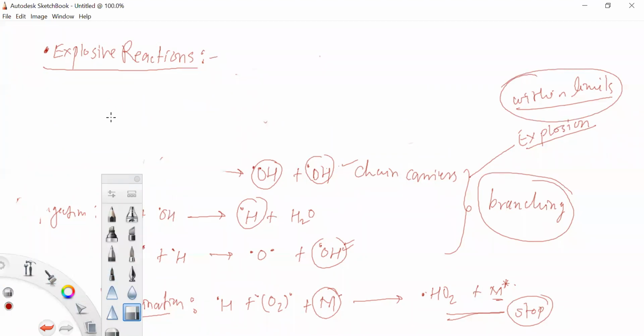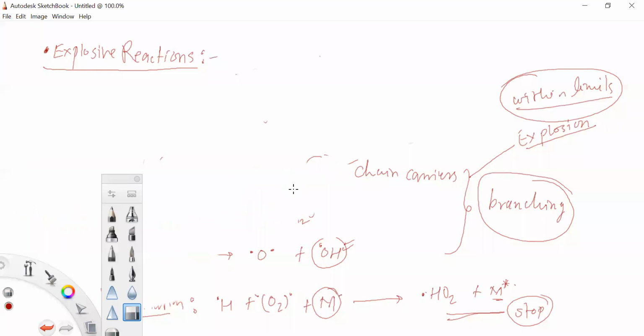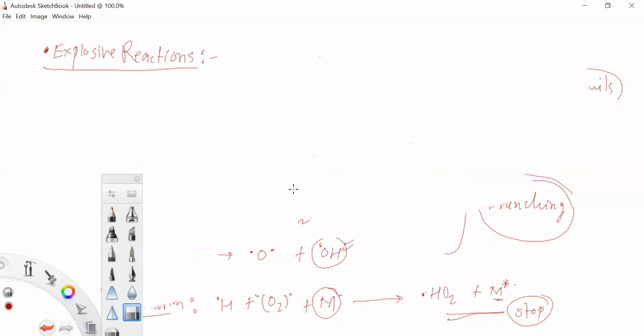For these reactions, there is one graph, so we understand these limits with the help of this graph.